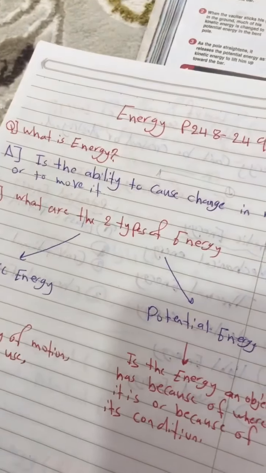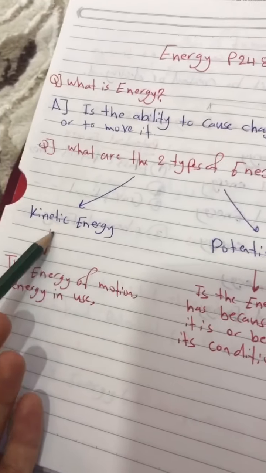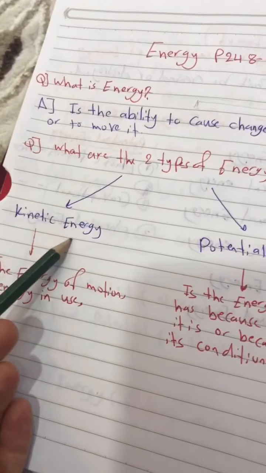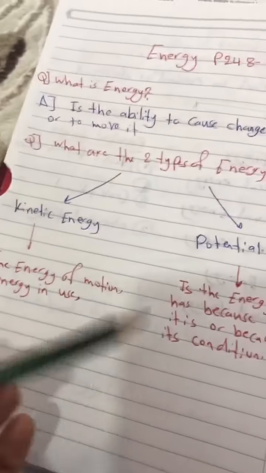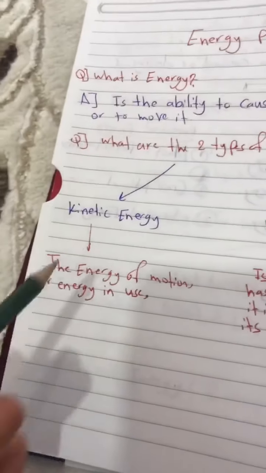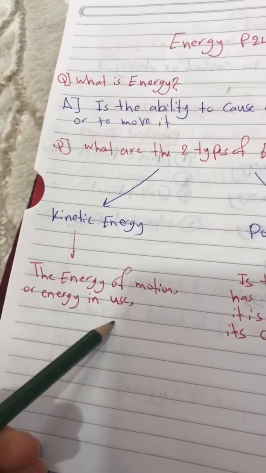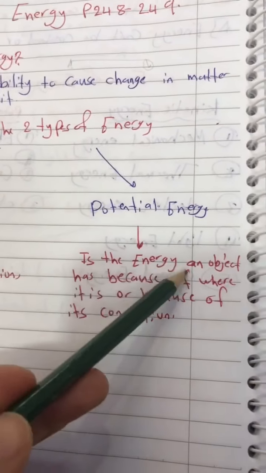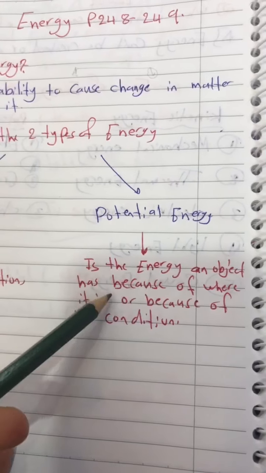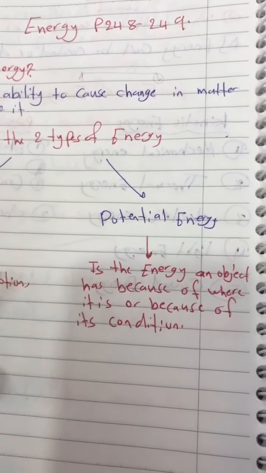How many types of energy do we have? We have 2 types of energy. The first one is kinetic energy. The second one is potential energy. Here is the definition of each one of them. What is kinetic energy? The energy of motion or energy in use. What about potential energy? It is the energy an object has because of where it is or because of its condition.